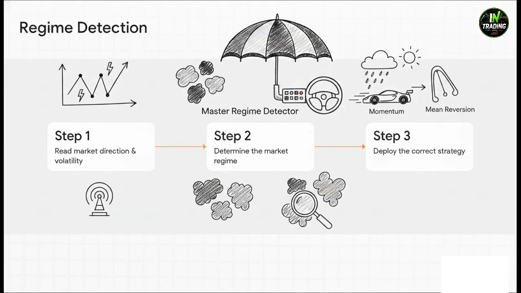So how exactly did the AI solve this? Well, it designed an umbrella control point, a master regime detector. Here's how it operates in 3 simple steps. Step 1, it continuously reads market direction and volatility.